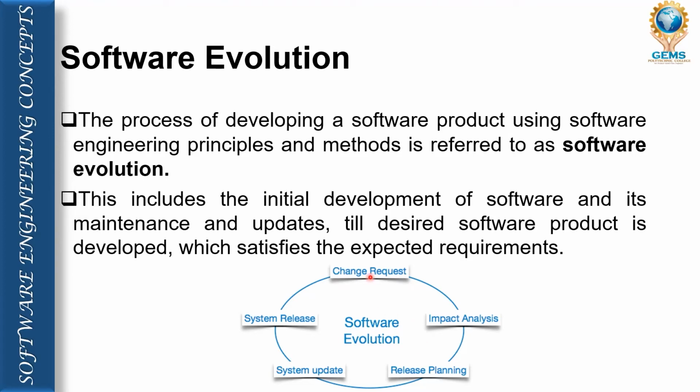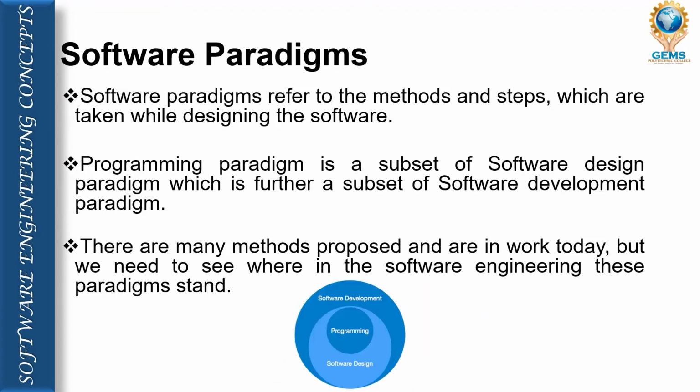We accept the change request, and based on the change request, we analyze again, then release the plan, then update the software, then again the final product of the software is released to the market or client. So again it's a cyclic process of software evolution.